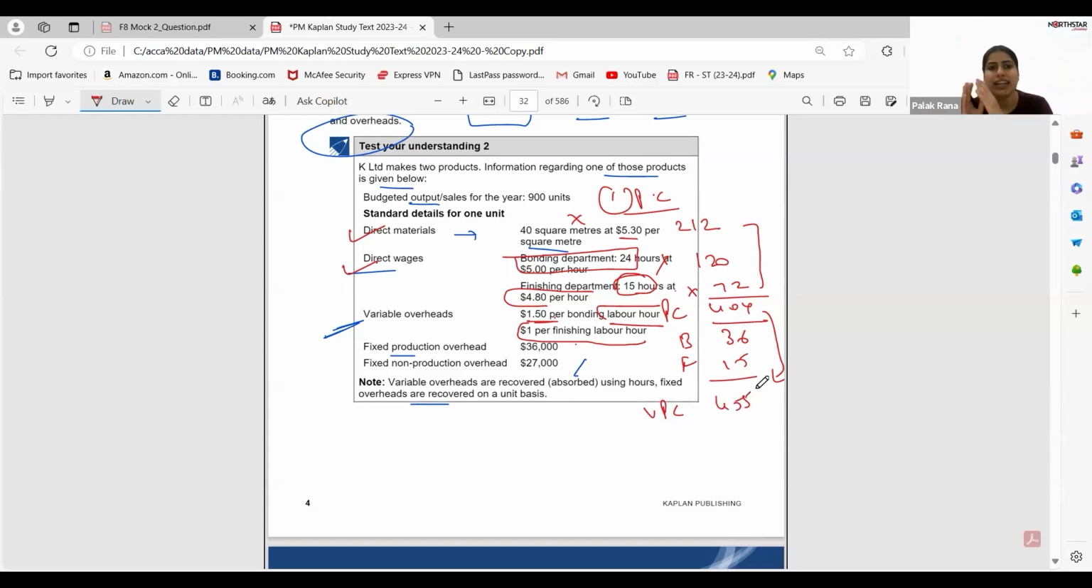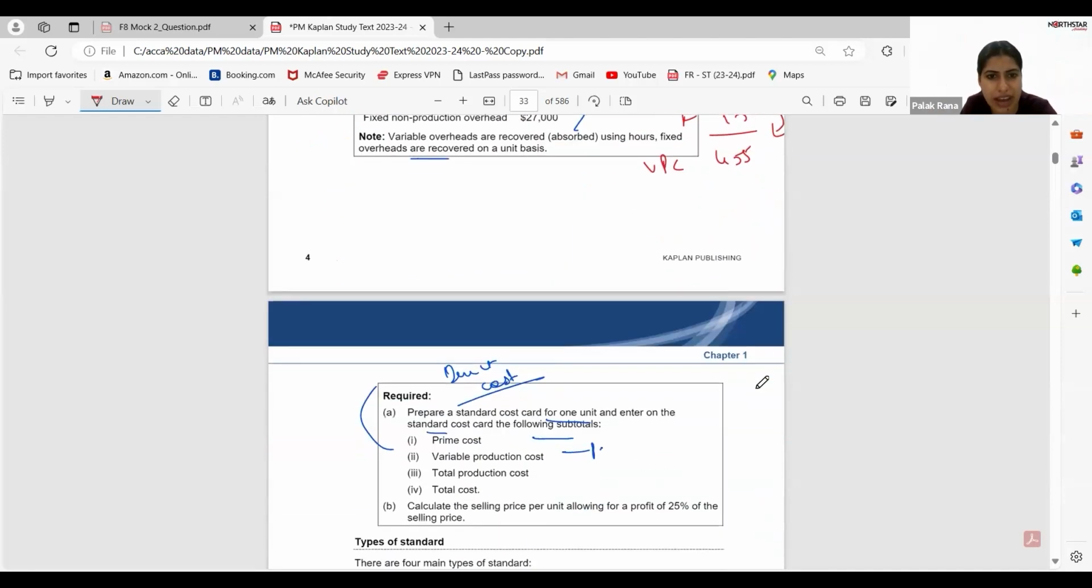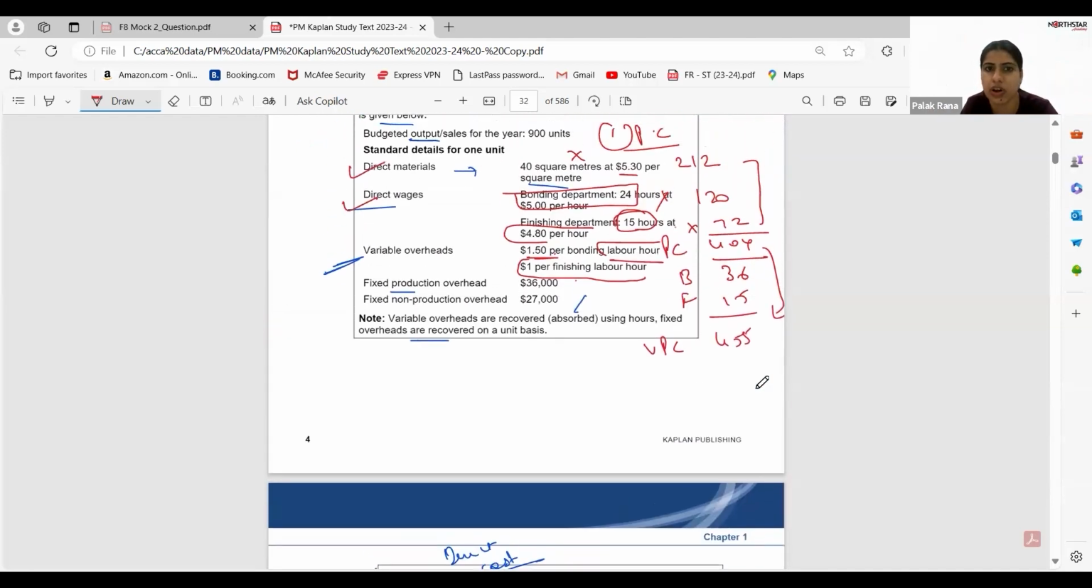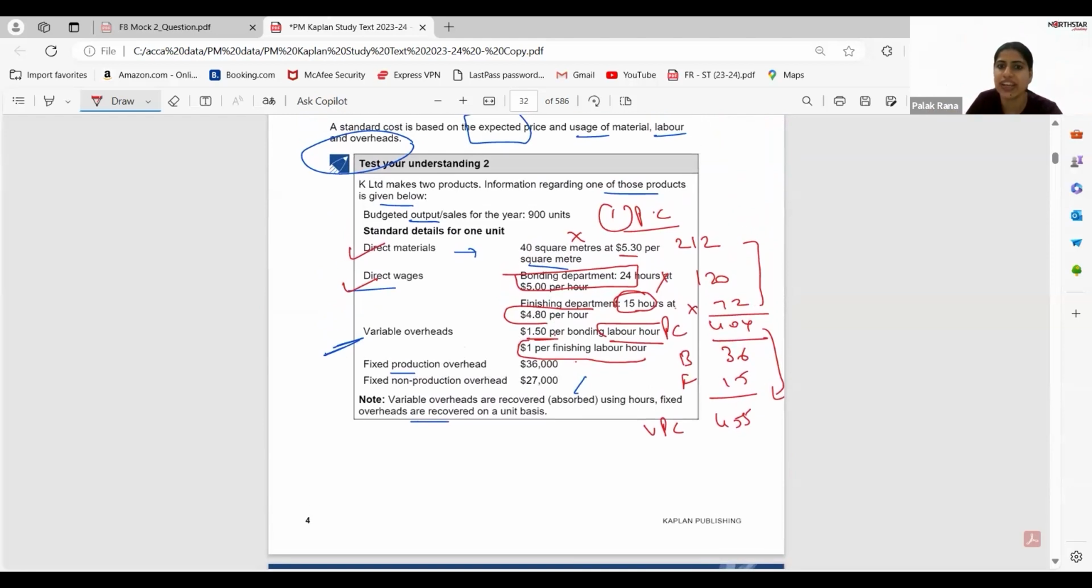Now they have asked me to calculate the total production cost. For total production cost, I need the fixed production cost. I need to understand the production cost per unit. Fixed overhead was calculated on a unit basis, so 36,000 divided by 900 units, which is 40 per unit. I add that, and then I get the total production cost, which will be 495.